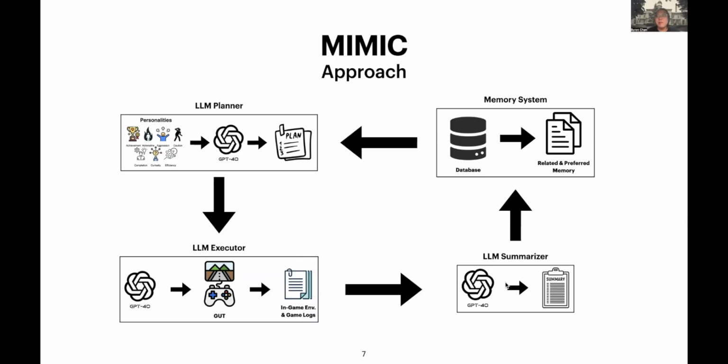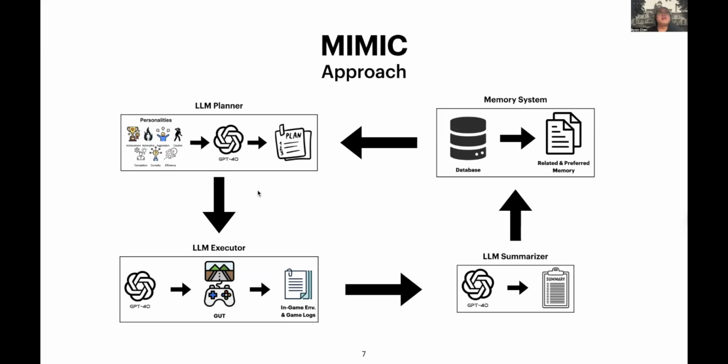We store all of them as memory inside the database because we want to simulate how memories and experience affect the decision-making process of humans. After the memory system, we send the related and preferred memories to the LLM planner for the next iteration of the loop, so that the plan can use them as a guide. This loop iterates again and again until an in-game goal or time budget has been reached.